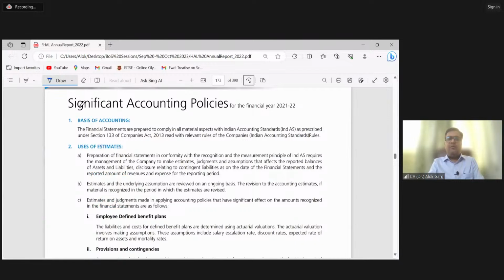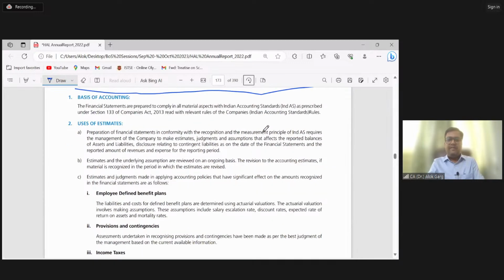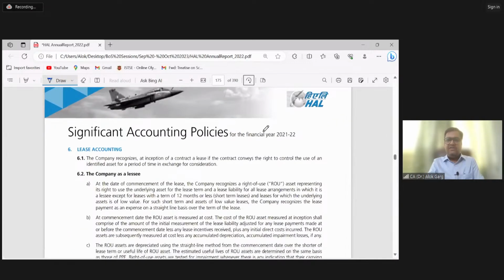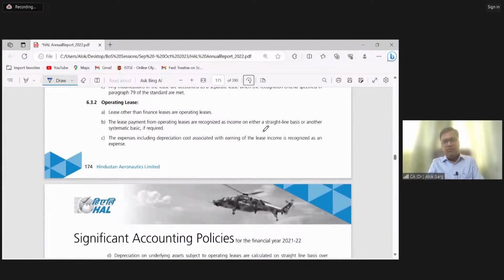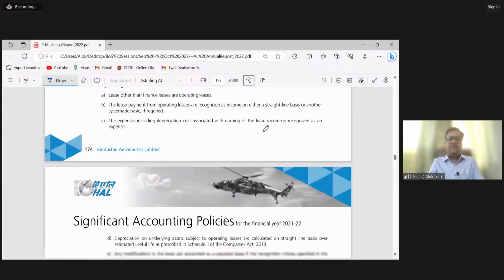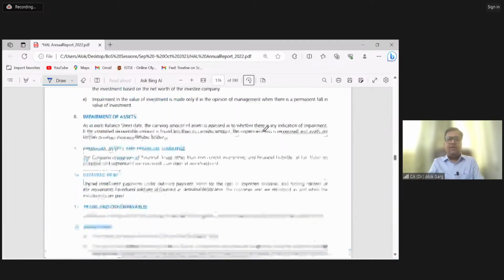Then there is the accounting policy, meaning notes to accounts. In notes to accounts, there is the accounting policy and breakup of balance sheet, breakup of P&L, and other notes like contingent liability, actuarial disclosure, related party disclosure, segment reporting. So these are all there.